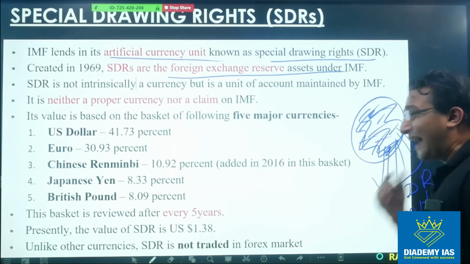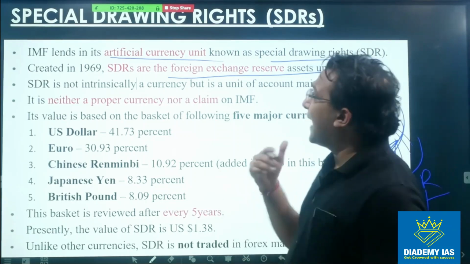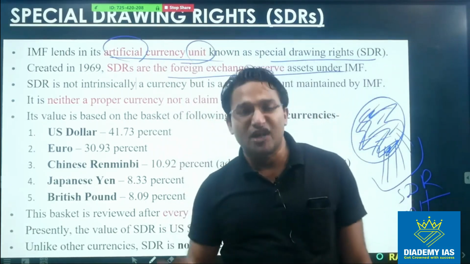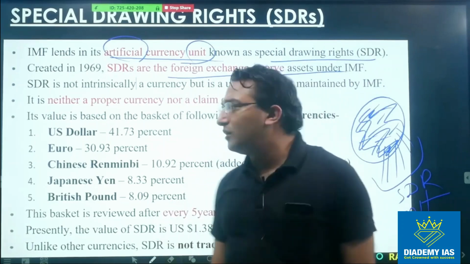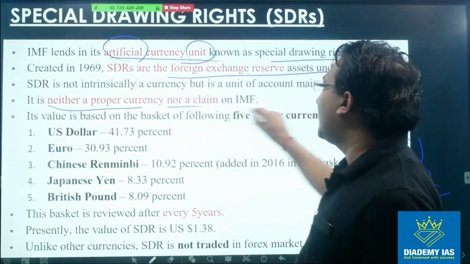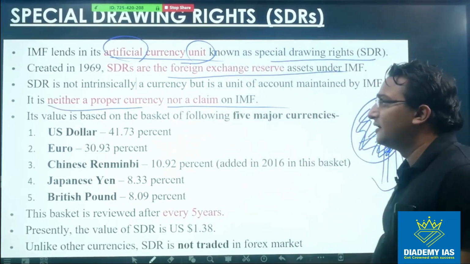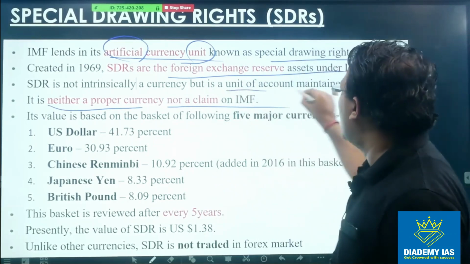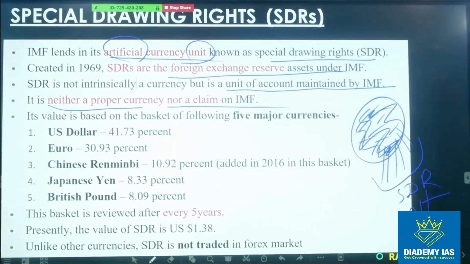So this is not actually a currency. This is an artificial unit just for the sake of measurement. This is not the actual paper currency. This is not an actual proper currency, or a claim over the IMF, right? It is just a unit of account, which is maintained by the IMF, right?